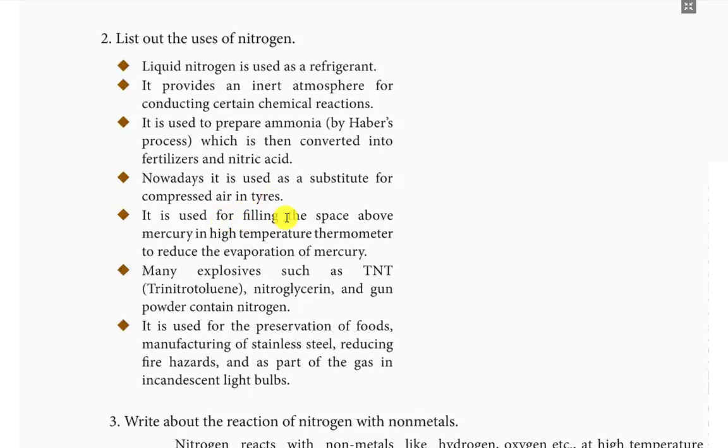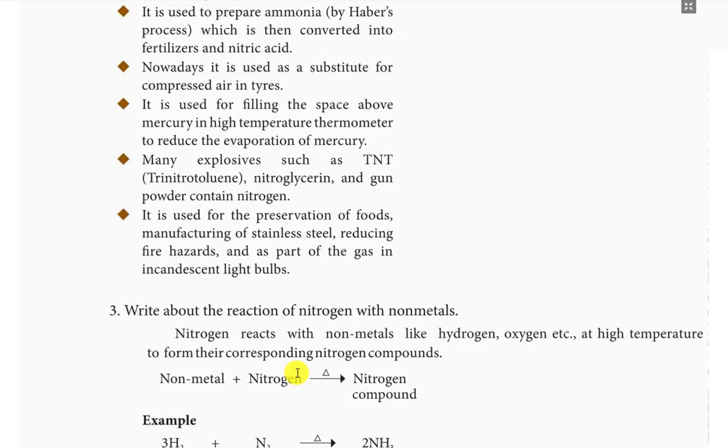It is used for filling the space above mercury in high temperature thermometers to reduce the evaporation of mercury. Many explosives such as trinitrotoluene (TNT), nitroglycerin and gunpowder contain nitrogen. It is used for the preservation of foods, manufacturing of stainless steel, reducing fire hazards and as a part of the gas in incandescent light bulbs.